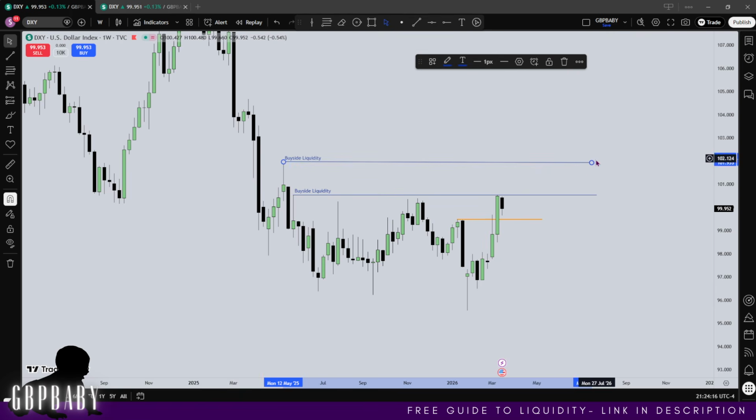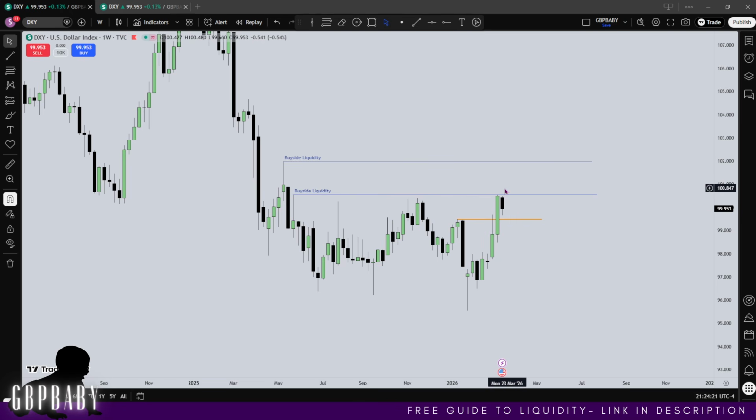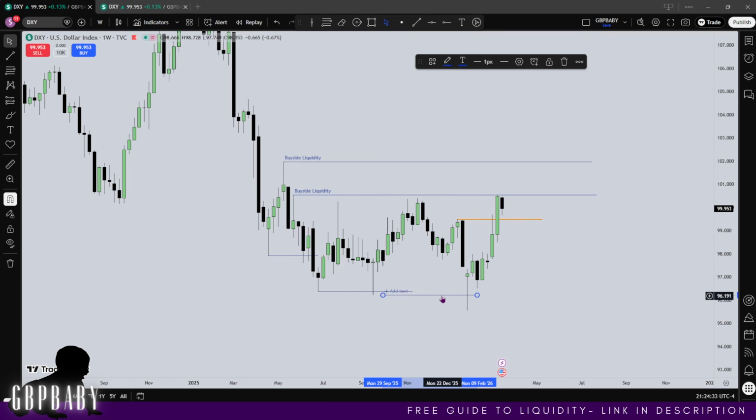So I do expect us to continue bullish. Whether we have an up close week or down close week, ideally we have an up close week. Why? Because we're bullish in terms of changing state of delivery. Took out this low here, took out this low here, took out this low. And I did speak about this last time I spoke, but we're seeing all these lows get taken. 1, 2, 3, and then we've had a change in state where prices aggressively traded to the upside.